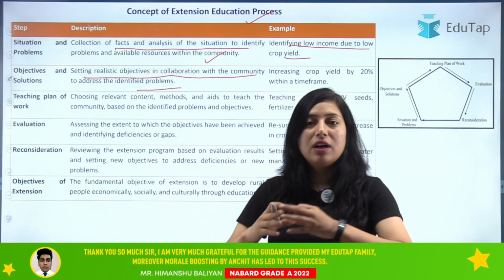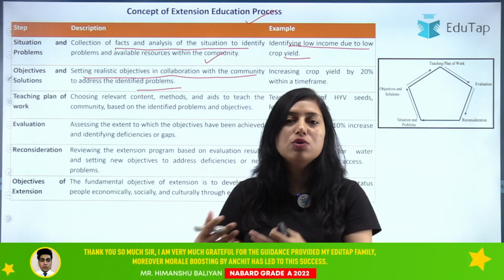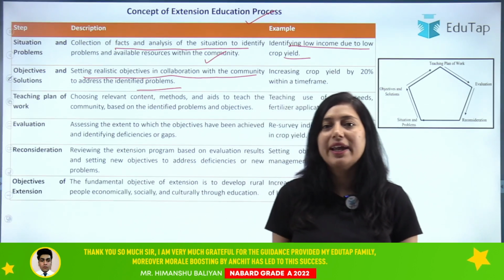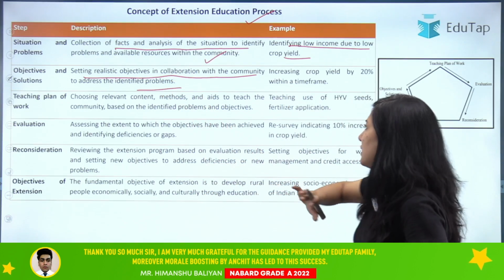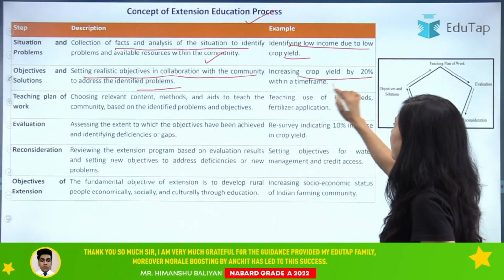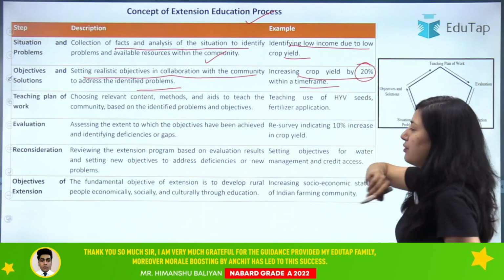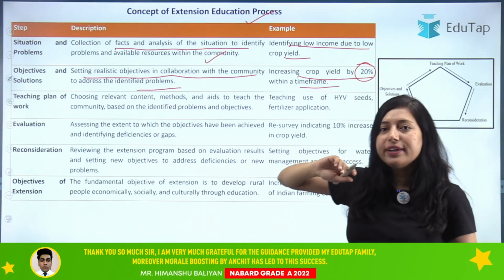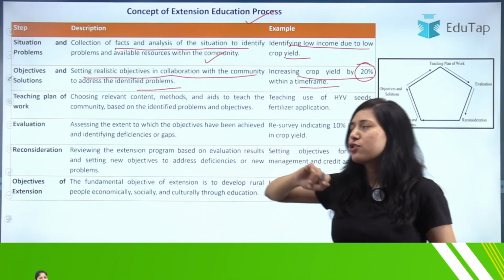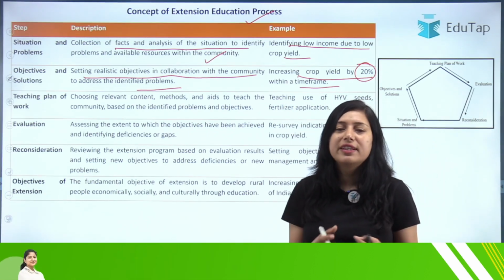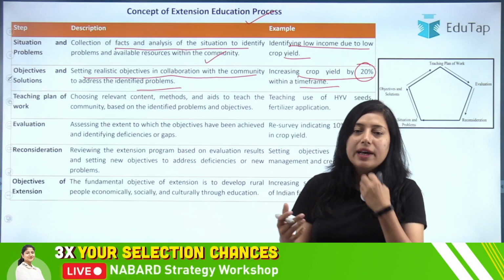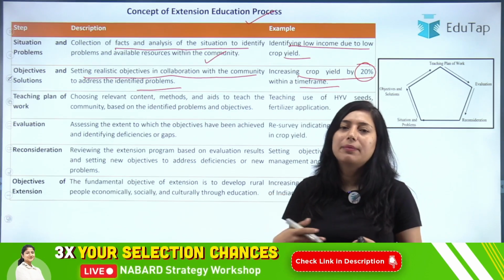For example, increasing crop yield by 20% within a time frame. They have a low yield, so the objective is to increase it by 20%, say within a year.